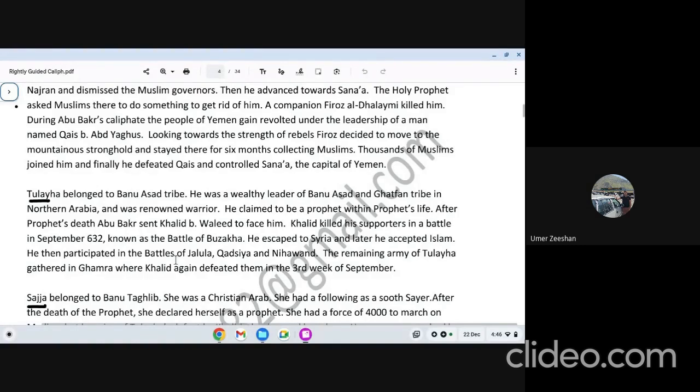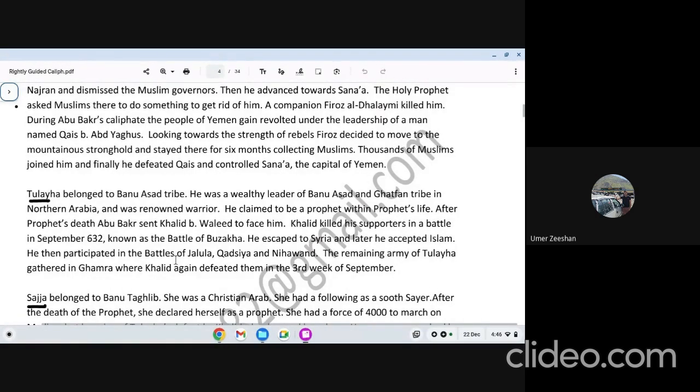And he also claimed himself prophet during the life of Holy Prophet Sallallahu Alaihi Wasallam. Within the Prophet's life, you can see the second line here. I'm coming to it, coming in sequence. Yes, this. So Tulaiha became a strong force and he became a threat. Hazrat Abu Bakr sent an army under the command of Hazrat Khalid ibn Walid, and there was a battle fought between Hazrat Khalid ibn Walid's forces and Tulaiha.